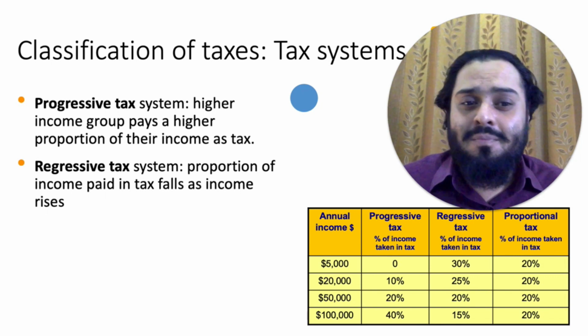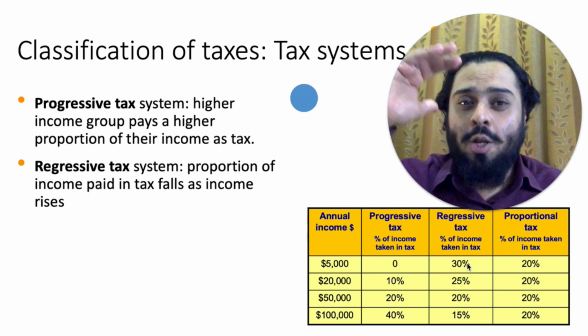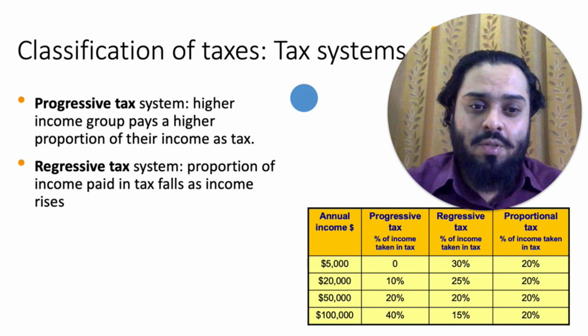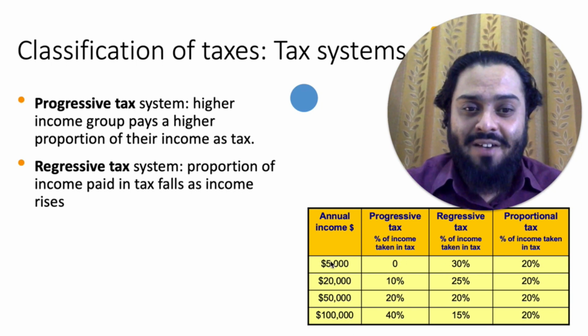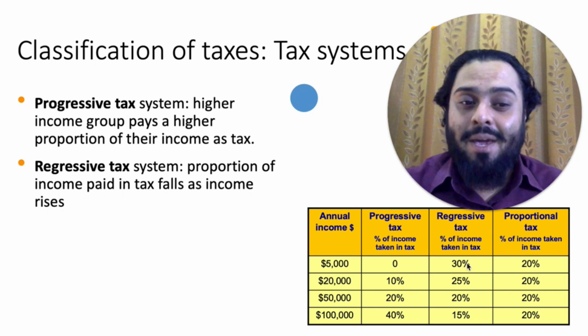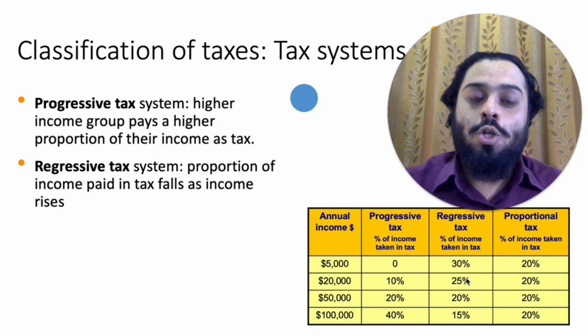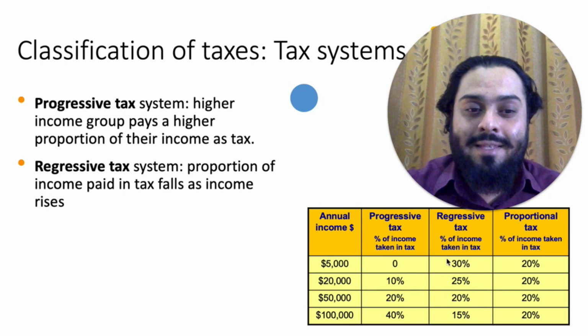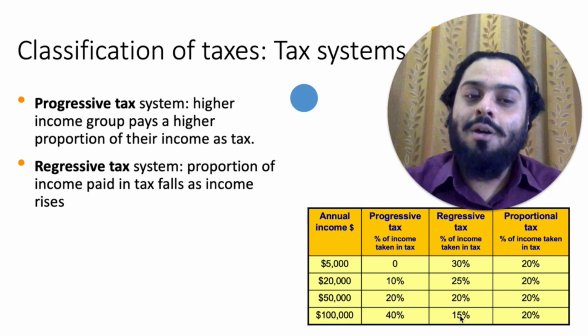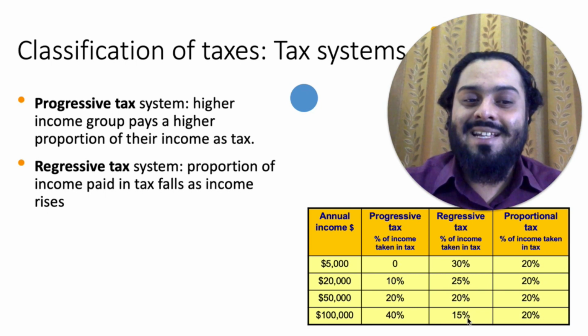as income rises. Which means the higher income group would be paying a lower proportion of their income as tax. As you can see here, as individual income is increasing from 5,000 to 20,000, the proportion of tax that they pay decreases. So the lower income group pays the highest proportion of tax, and the highest income group pays the lowest proportion of their income as tax.